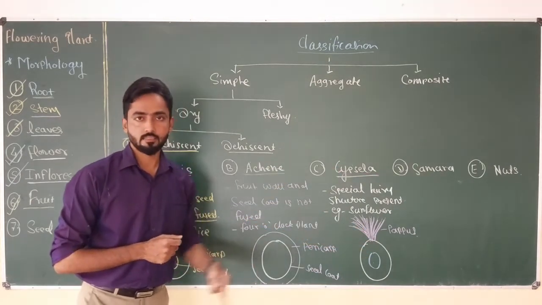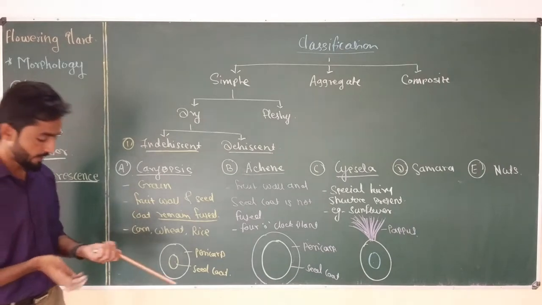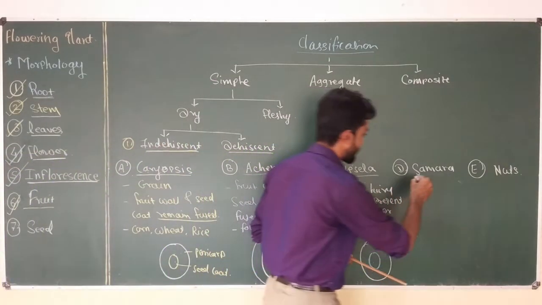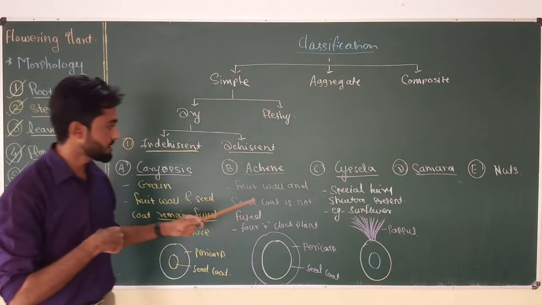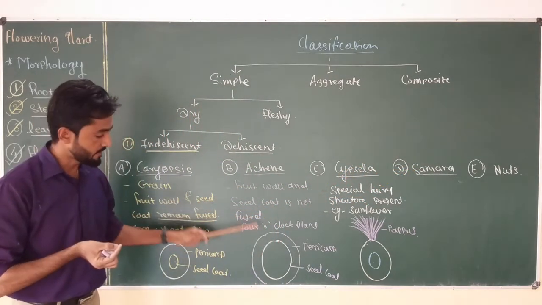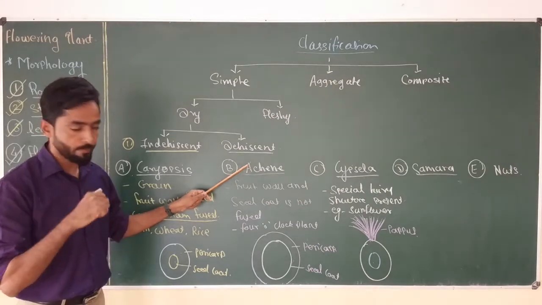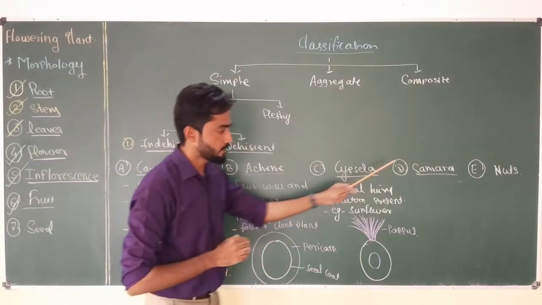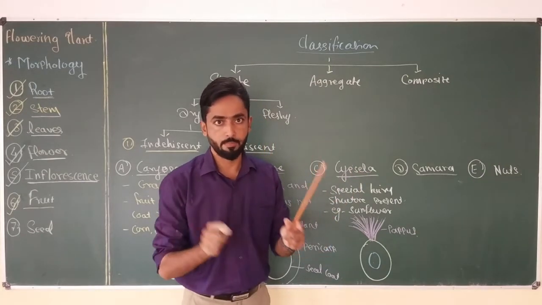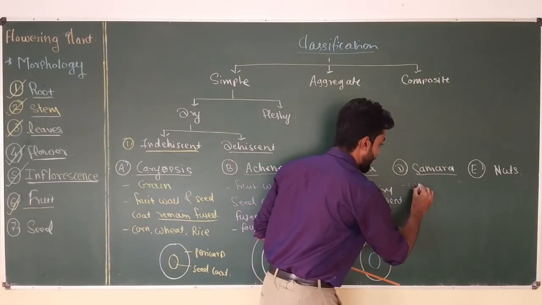Then the second last type of indehiscent fruit is Samara. The Samara is sometimes called winged Achene. That means it is similar to the Achene. Only difference is that the pericarp or fruit wall in case of Samara becomes wing shaped. Okay, so it is called winged Achene.